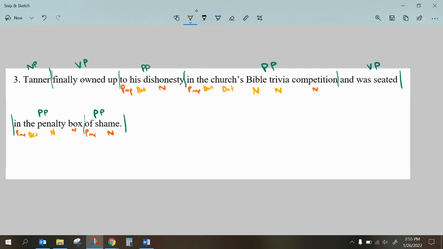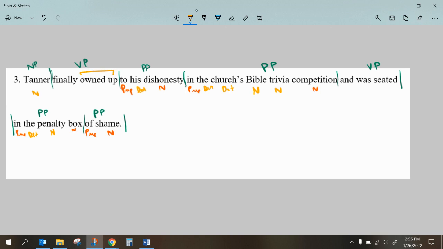After that, I should have some noun phrases and verb phrases. My noun phrases are pretty easy. Tanner is a noun, and I don't have any other noun phrases. My verb phrases should have a verb to them. In this case, owned up sort of is like saying he admitted. He admitted to his dishonesty. I was trying to figure out whether to went with this or not, and it doesn't. I can realize that owned up is an idiom.